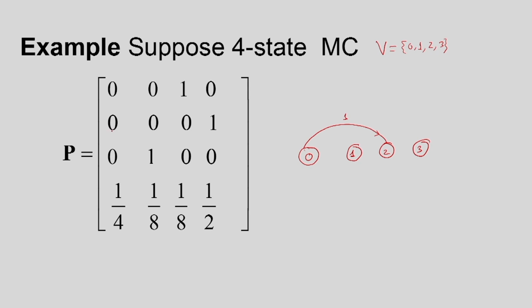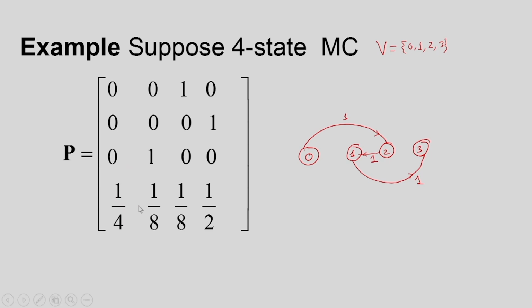Similarly, from 1 to 3, there is a transition with probability 1. From 2 to 1, we have a transition with probability 1.